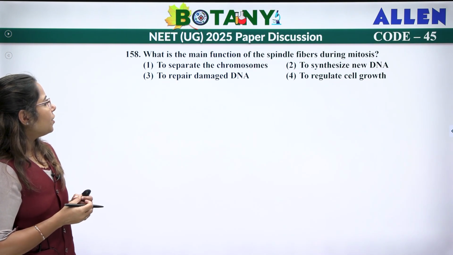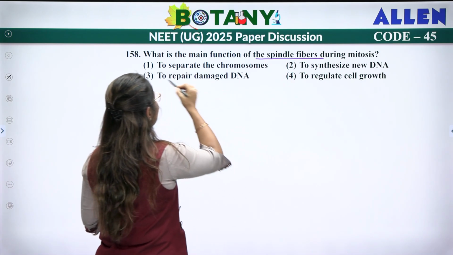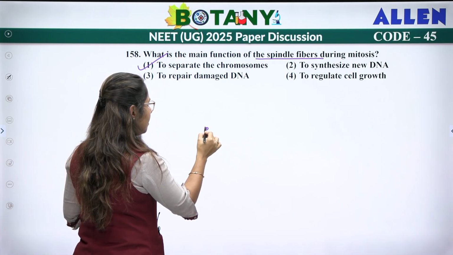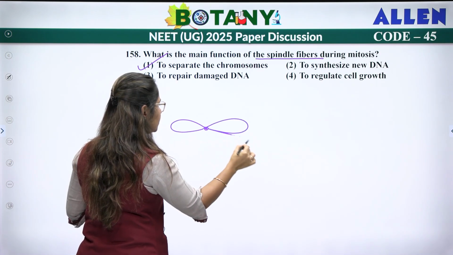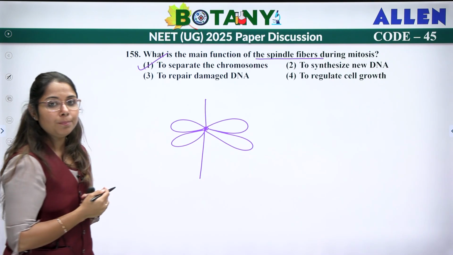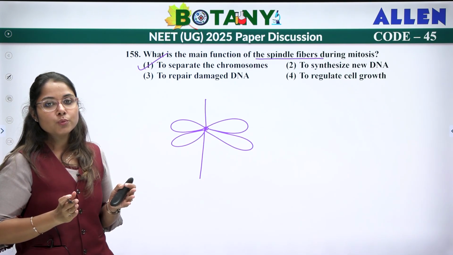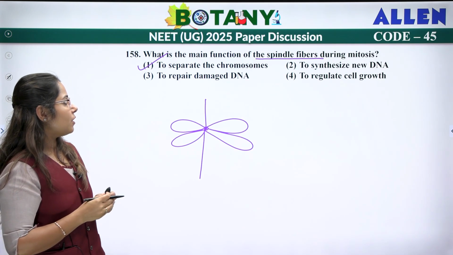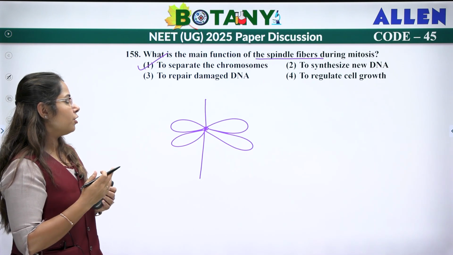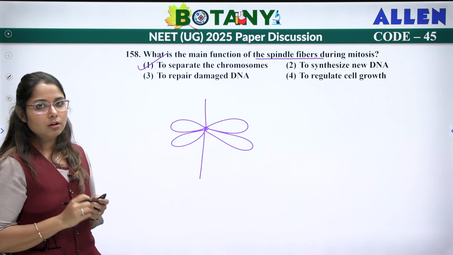Next, what is the main function of spindle fibers? Now we know that spindle fibers are used to separate the chromosomes. When the chromosomes are there, the spindle fibers attach to the chromosomes and help them get separated. The sister chromatids are separated and they move towards the opposite poles. So the function of spindle fibers is to separate the chromosomes. It is not to synthesize new DNA, or repair damaged DNA, or regulate cell growth. So the answer for this will be to separate the chromosomes.